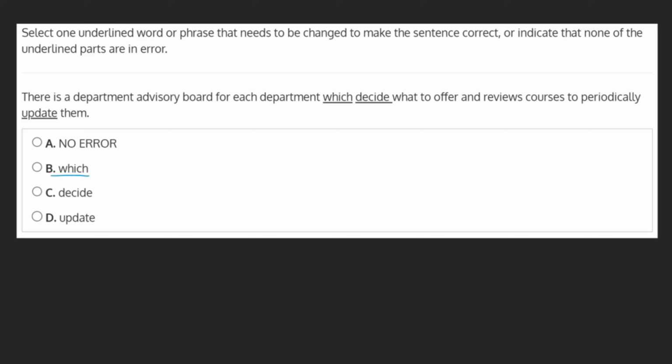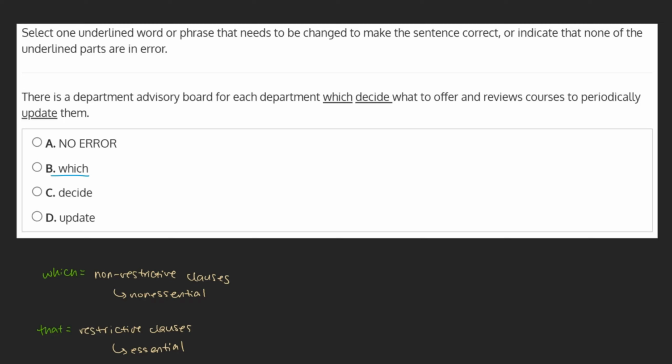B. Which. Which and that are two words that can often be confused with one another. Which is correct in this context, and how can we know? Put simply, which is used for non-restrictive clauses, which add extra non-essential information, while that is used for restrictive clauses, which are essential to the meaning of the sentence.